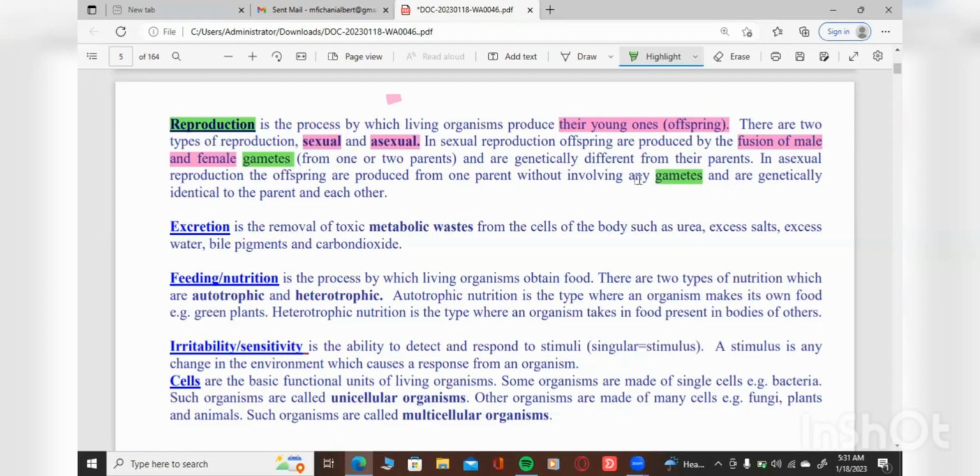So here there is the presence of gametes, right? Then in the asexual, there's absence of the gametes. Okay, so that is one thing we need to understand about that.